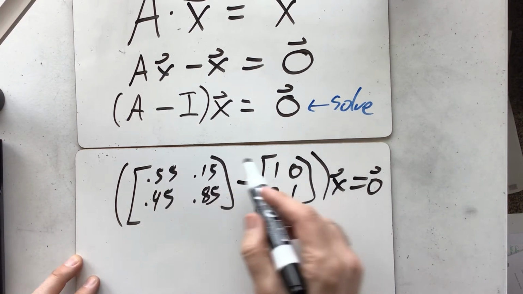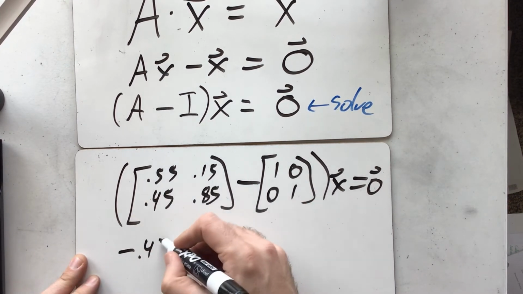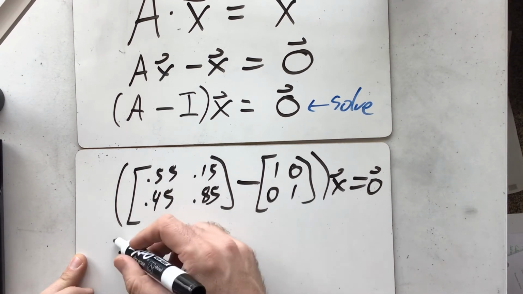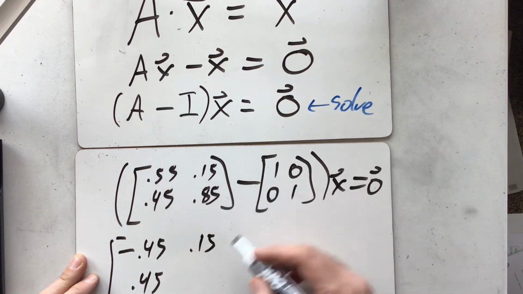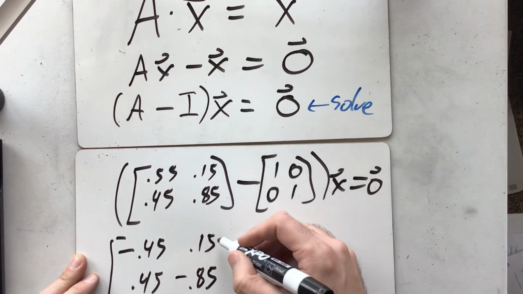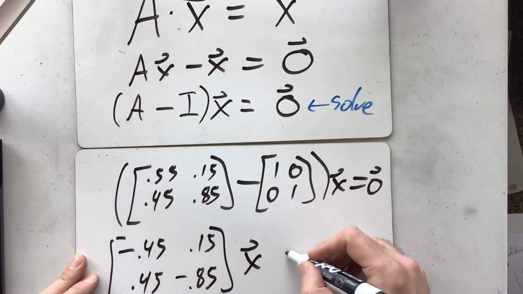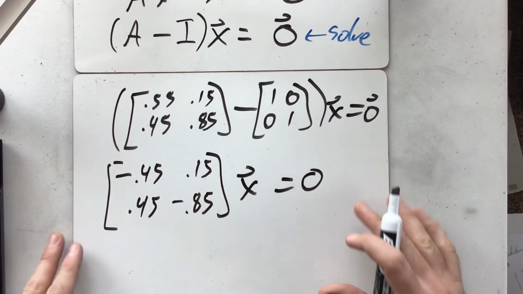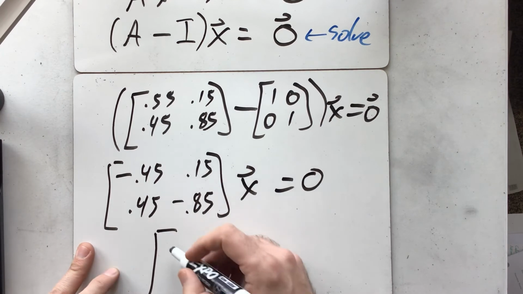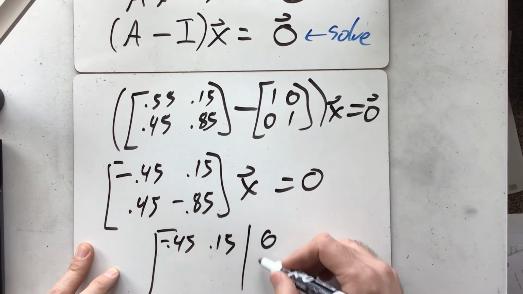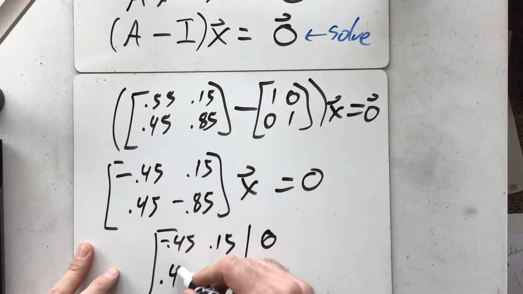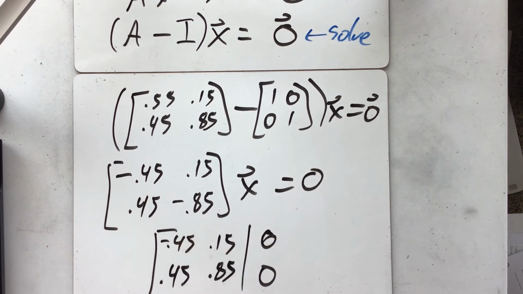What you'll find is that 0.55 minus 1, we've got a negative 0.45, 0.45, and then 0.15, and then when you subtract 1, you get a negative 0.15. Sorry, negative 0.85, x equals 0. This means we're solving the equation with the matrix negative 0.45, 0.45, 0.15, negative 0.85, and now this row reduces. You can kind of see already how it's going to row reduce.